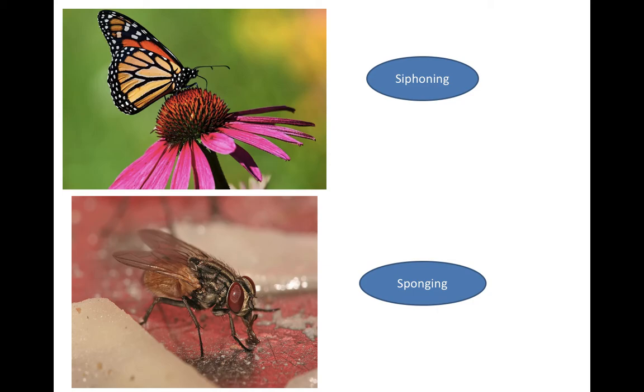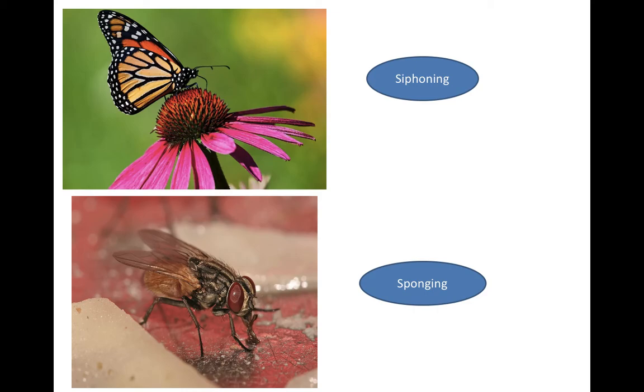It doesn't come under sucking, but under siphoning, as the previous two insects pierce the skin and then withdraw blood. But butterflies don't pierce any substratum; they just withdraw the nectar with the help of a straw-like tube. So they come under the siphoning mode of feeding.